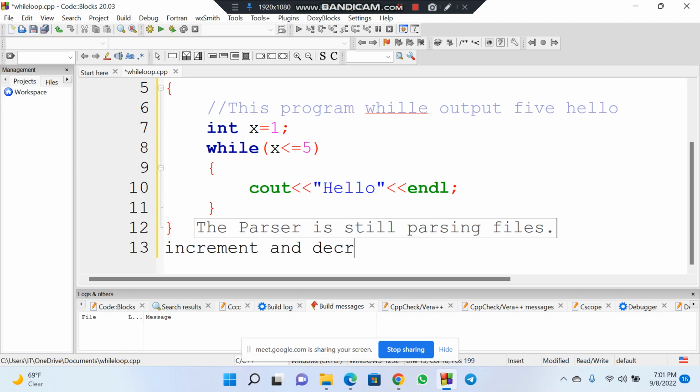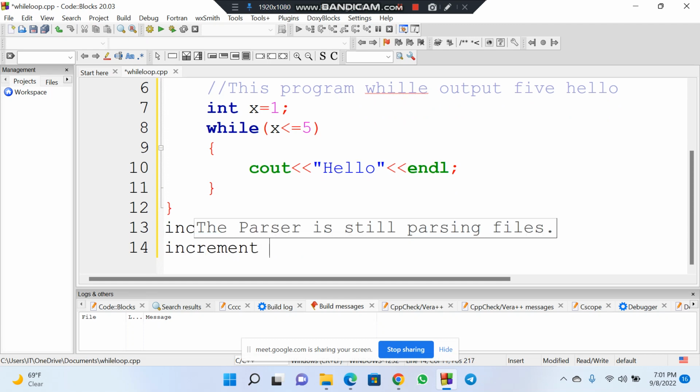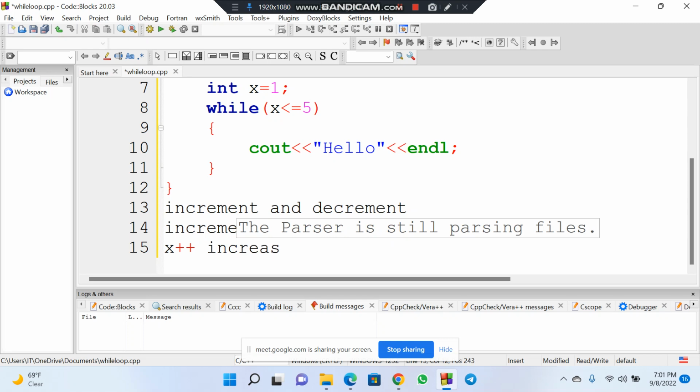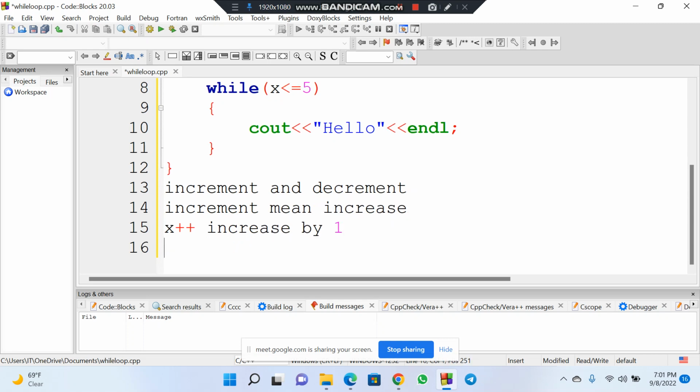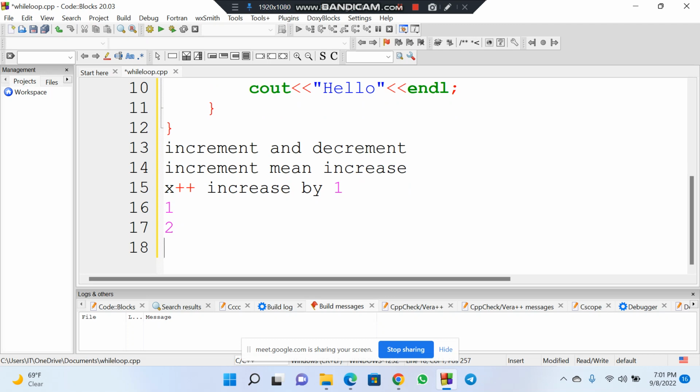and decrement. Increment means increase. When we say increase, you can decide that you want it to keep increasing by 1. So if you write x like this, it's going to increase by 1. If your x starts at 1, then the next time it is going to be 2, until 5. So for decrement, you can write it like this.